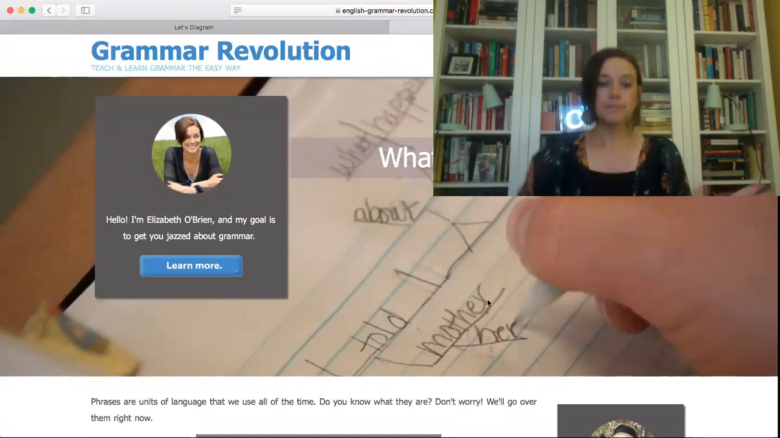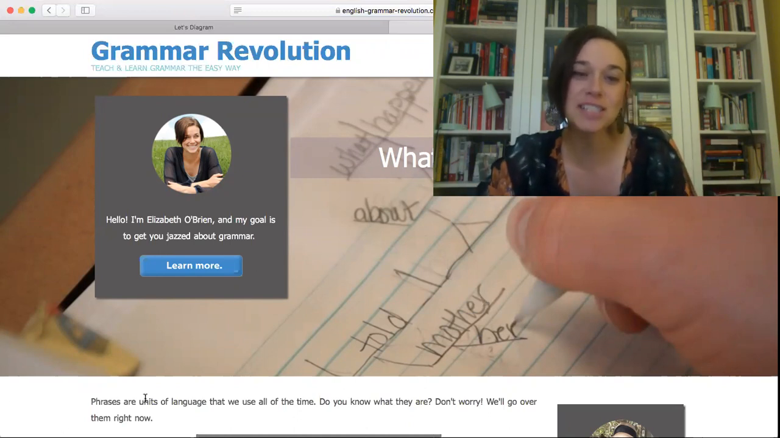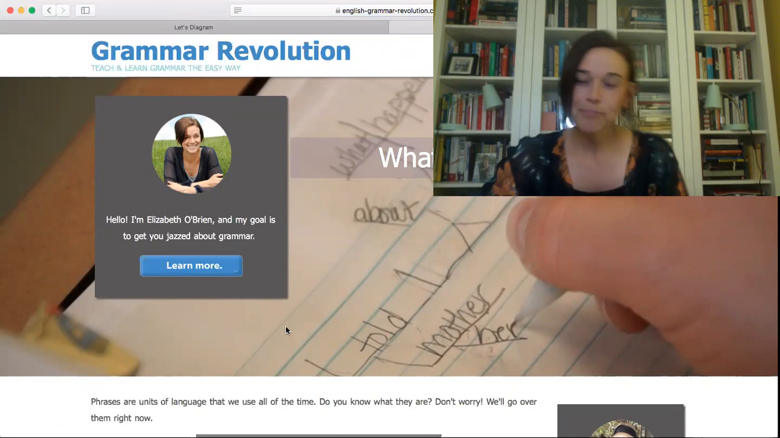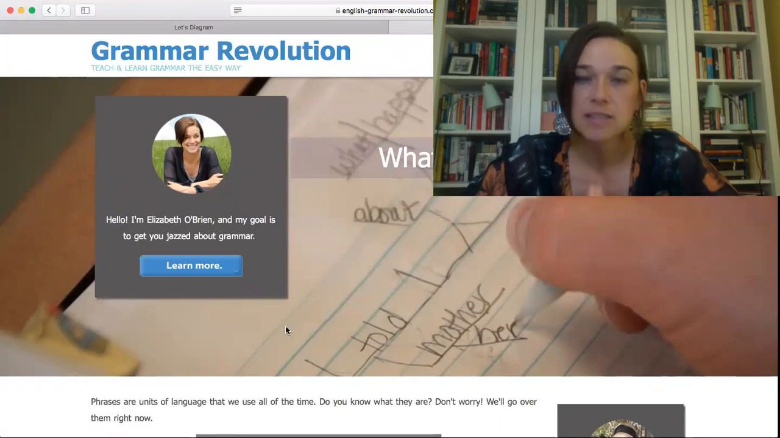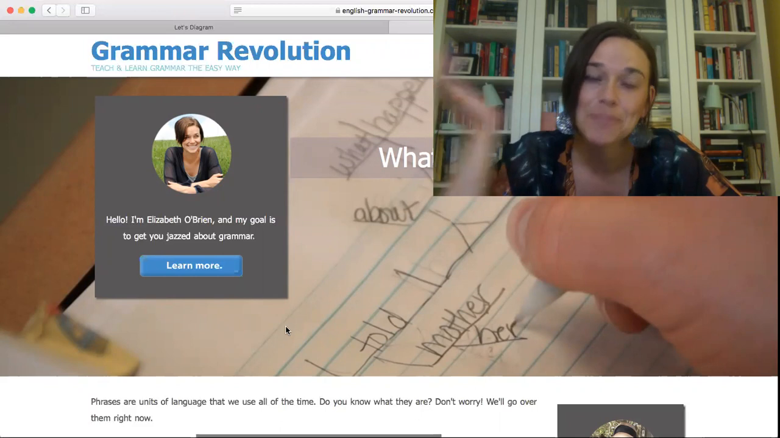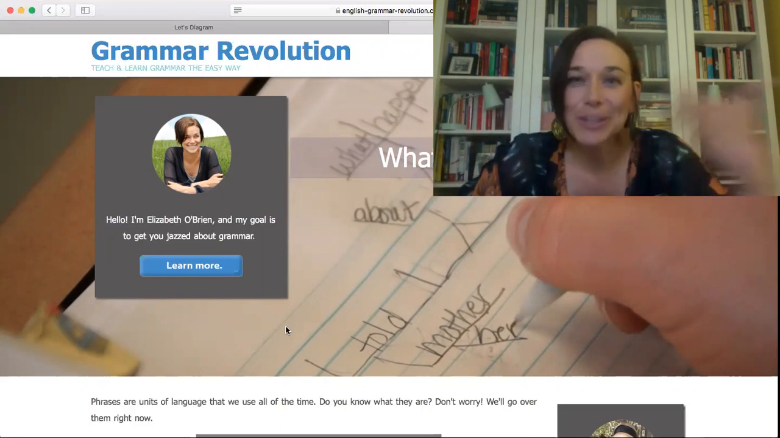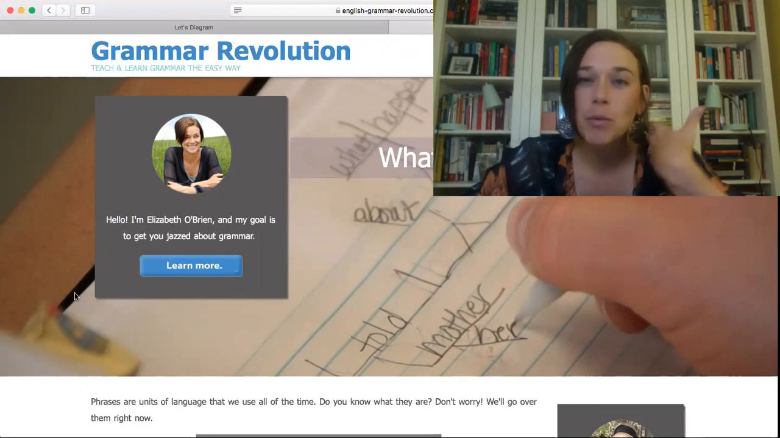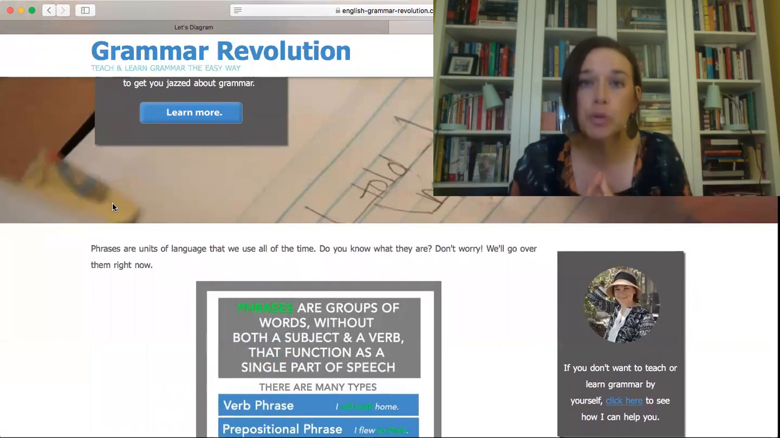I like to think of it, as you can see here on the page, phrases are units of language. I like to think about language as being made up of different units. So there are words, you know what a word is already, probably. There are phrases and there are clauses. Again, you know what words are. Let's talk about what phrases are. Phrases are groups of words.